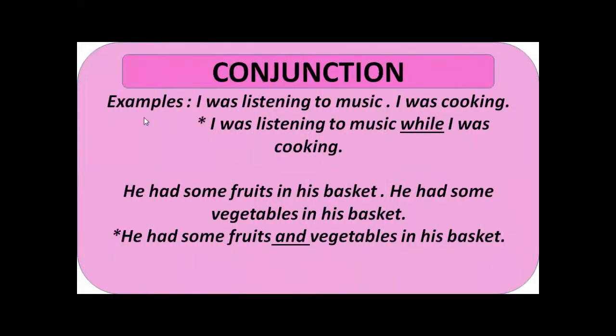Now some example sentences. I was listening to music. I was cooking. Here these two sentences are without conjunction. Now with using conjunction, the sentence becomes: I was listening to music while I was cooking. That means the two actions are joined by a conjunction, while.